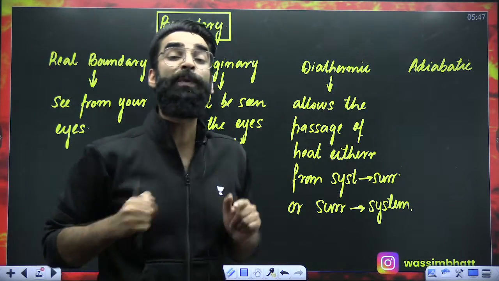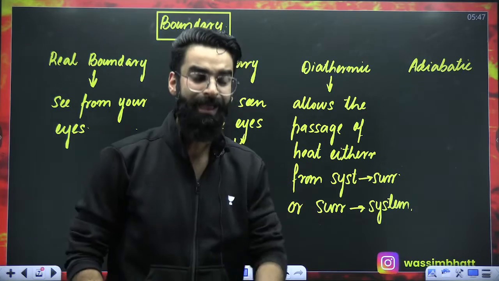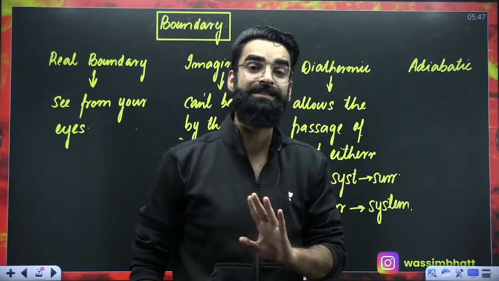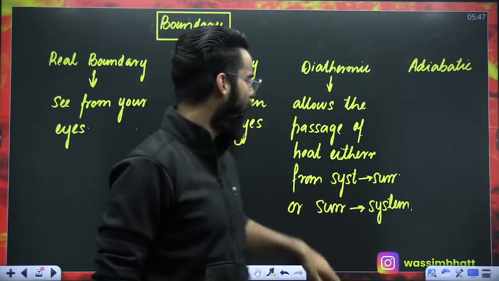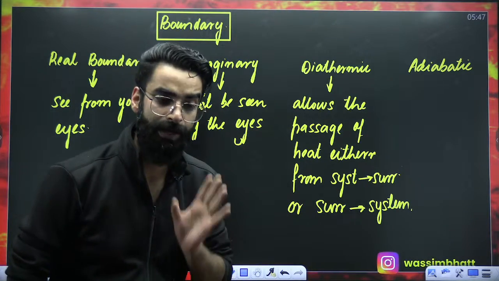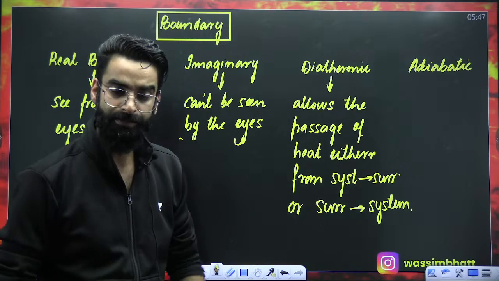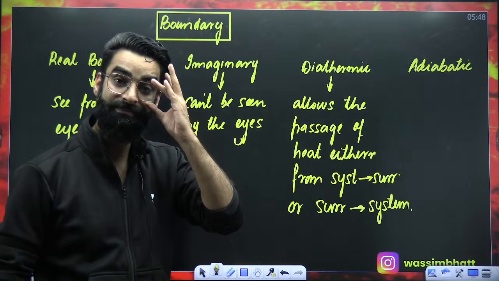Any boundary which allows the passage of heat, you call that a diathermic boundary.